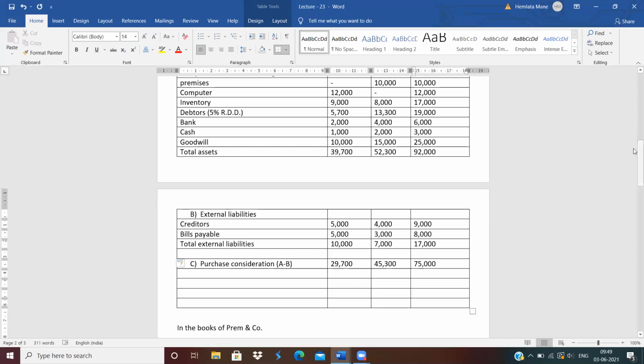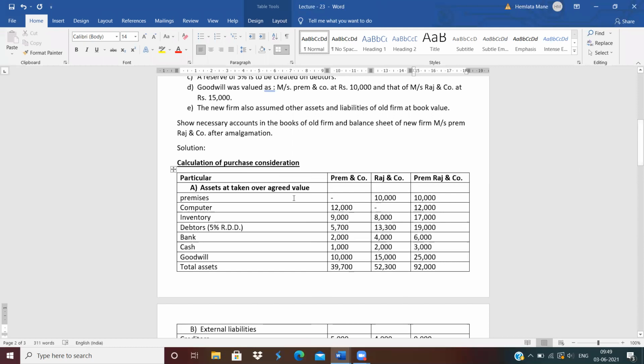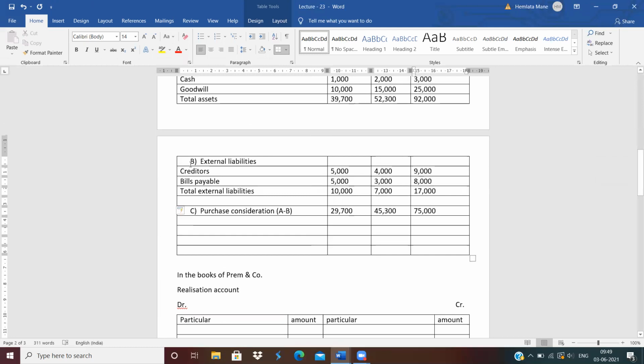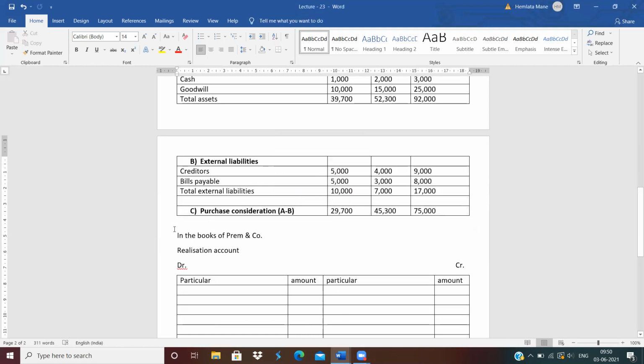Write down the assets which are taken over by new company. Only those assets taken over by the new company. And next is external liabilities. Only write down the external liabilities, not all the liabilities. Clear? And next is purchase consideration. How to calculate the purchase consideration? A minus B. Then you will get a purchase consideration.